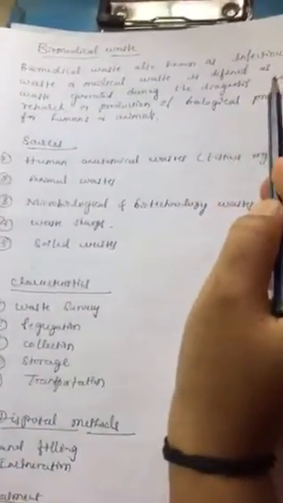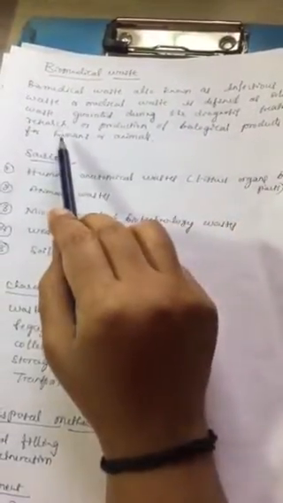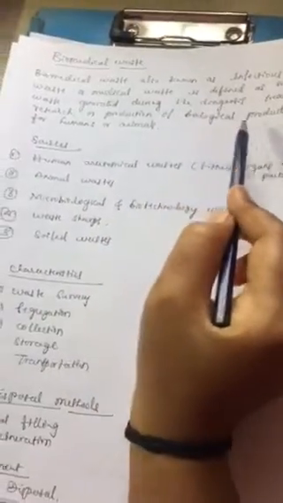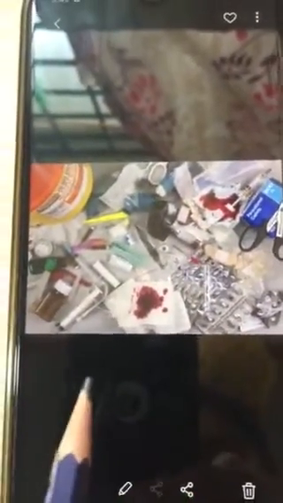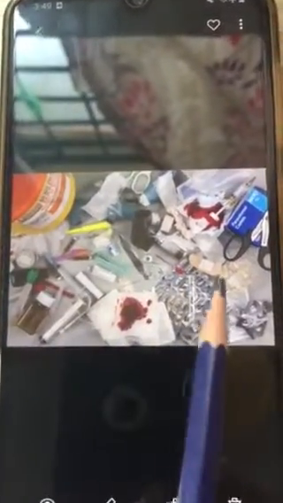Biomedical waste, also known as infectious waste or medical waste, is defined as solid waste generated during the diagnosis, treatment, research, or production of biological products for humans or animals. Here is the picture for the biomedical waste. You can see students here.